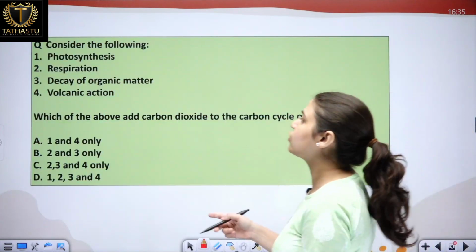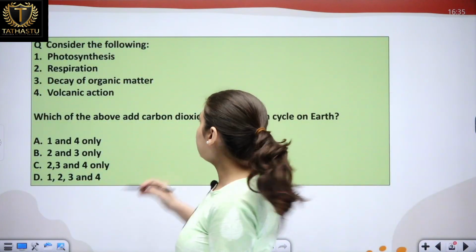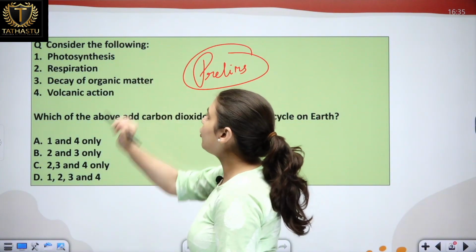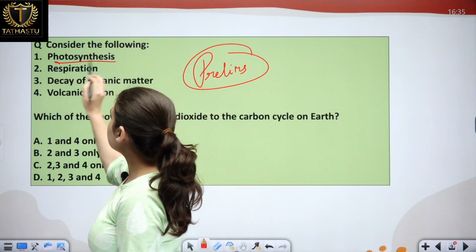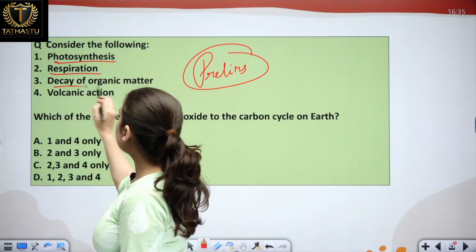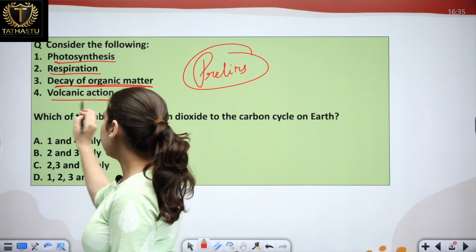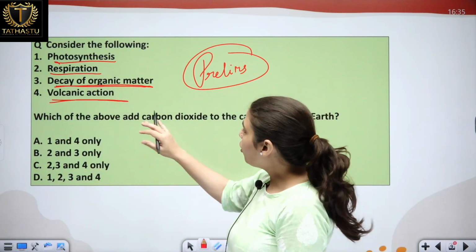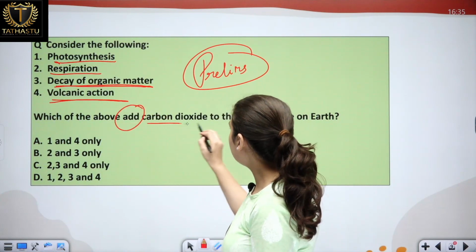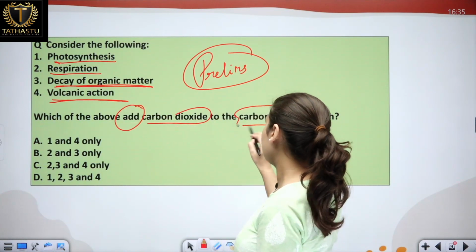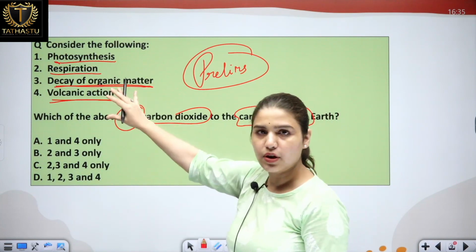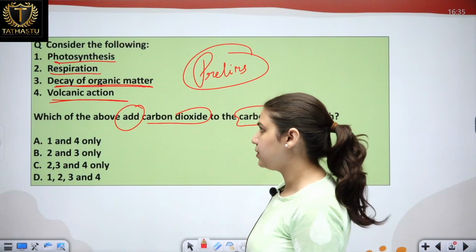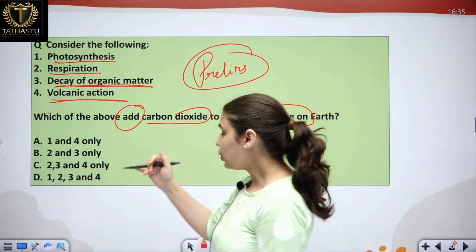Now let's see a question. This question was asked in your UPSC prelims examination, in which we have been asked to consider the following. So we have these four options: photosynthesis, respiration, decay of organic matter, and then volcanic action. Now let's see what the question is. What are they asking? Which of the above add carbon dioxide to the carbon cycle on Earth? So we have been given four processes, and we have been asked which of the following add carbon dioxide to the carbon cycle. Now let's see one by one.